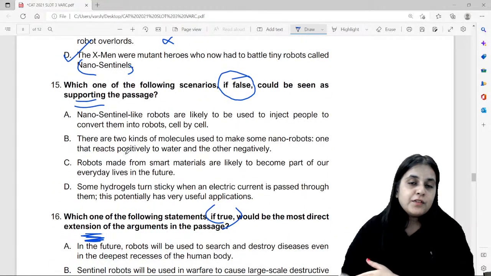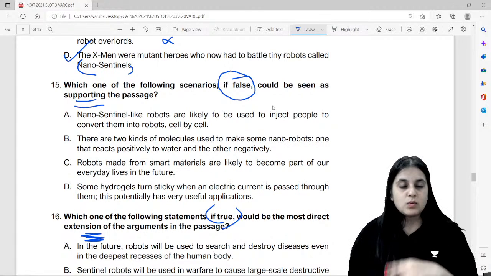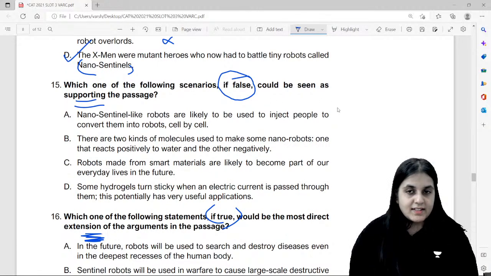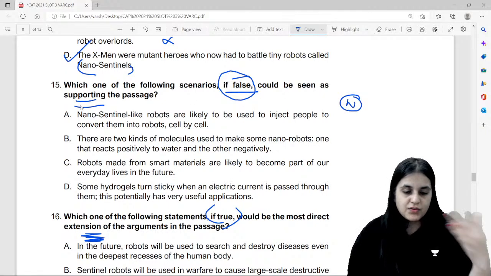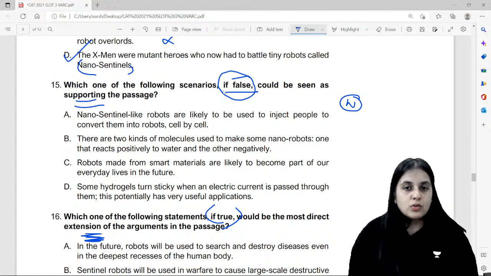Which one of the following scenarios, if false, will strengthen? Essentially look for an option which weakens. अगर if true strengthen है तो strengthen वाला option ढूंढो, if false strengthen है तो जो भी दिया है यहाँ पे उसका उल्टा कर दो. Basically select an option which weakens the passage.